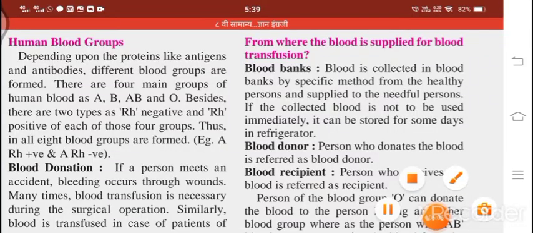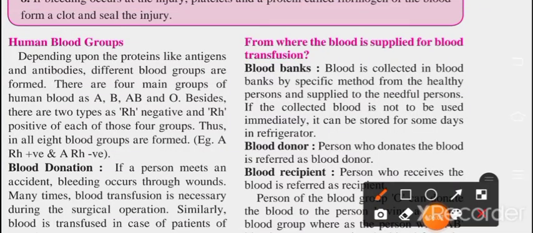Now we all discuss every day which blood group you have. We have different examples: A positive, A negative, B positive, B negative, O. All these types of blood groups are there. So here is a topic related to the blood group. Every person has a different blood group. Depending upon proteins like antigens and antibodies, different blood groups are formed.